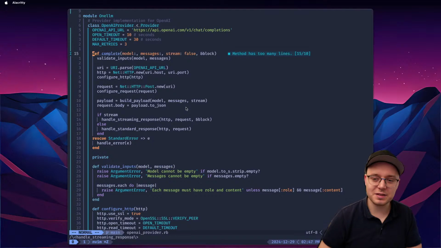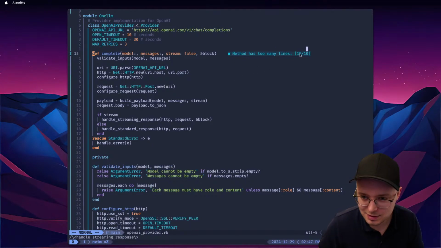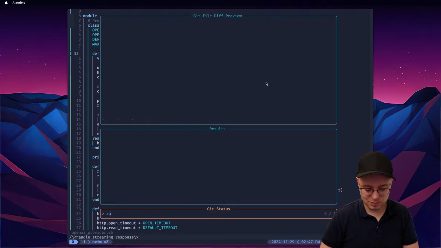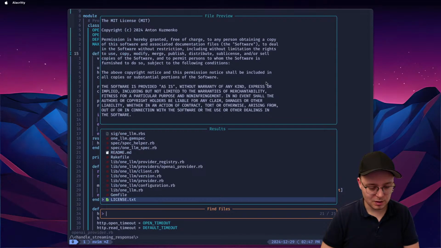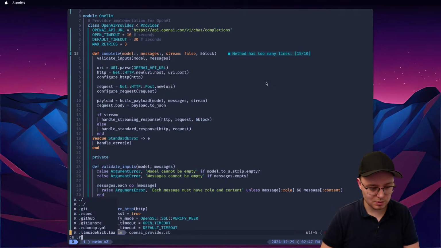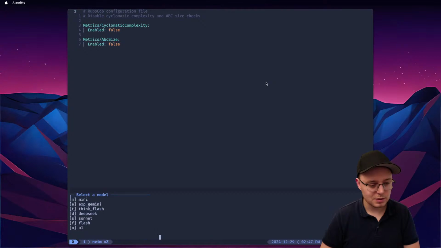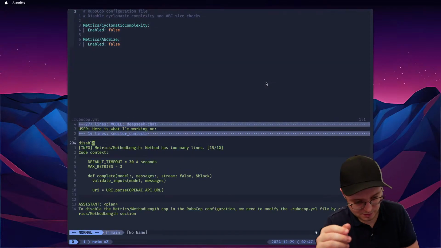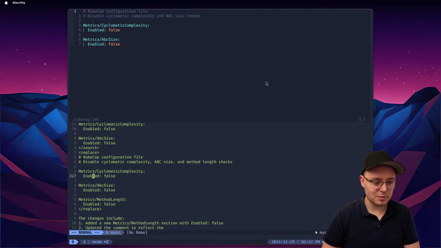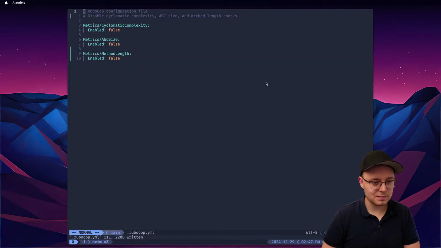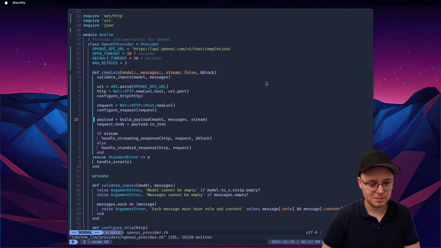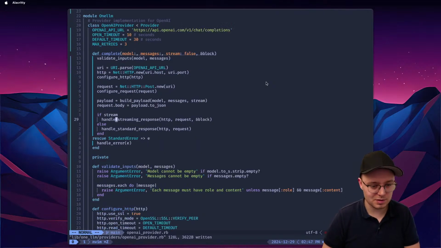But that's fine. Method has too many lines. Jesus Christ. No, not on my watch. We're gonna go to RuboCop. Where's it called? RuboCop. Disable. Man, I probably can do it myself, but method length. This is just infuriating. This is easy to understand code.